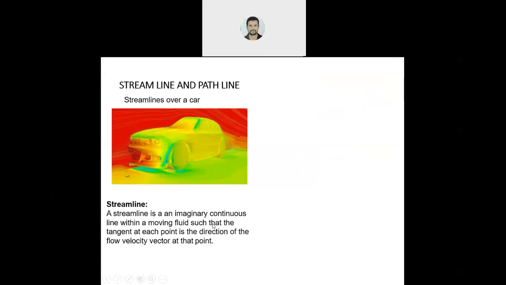The streamline is an imaginary continuous line within the moving fluid such that the tangent at any point is the direction of velocity. At any point, if you make the tangent, it will show the direction of velocity, and it should not intersect. Two tangents or two velocity vectors should not intersect each other. Now, path line. Path line means the path traveled.